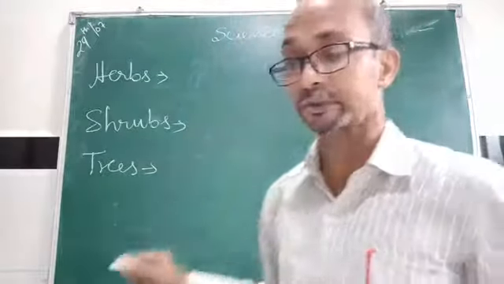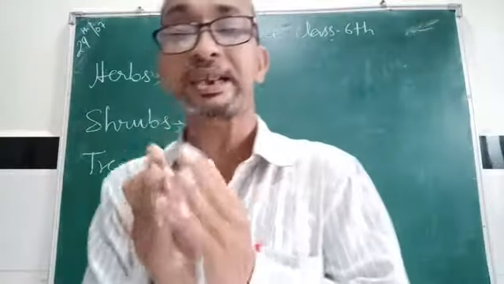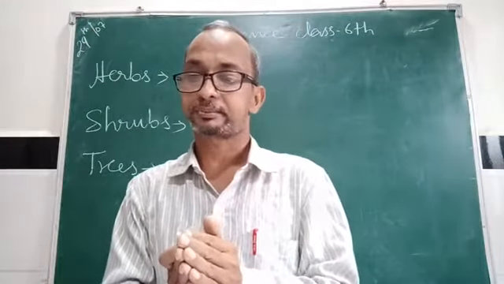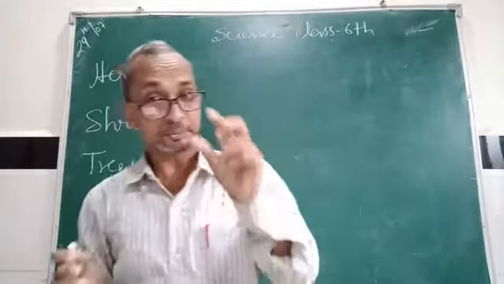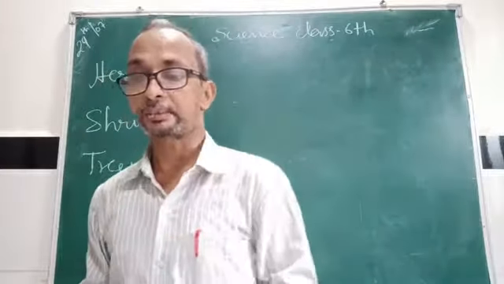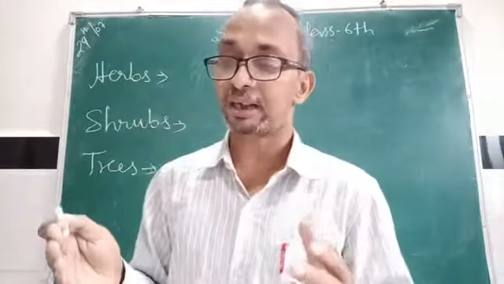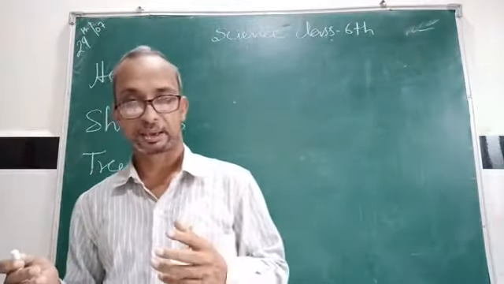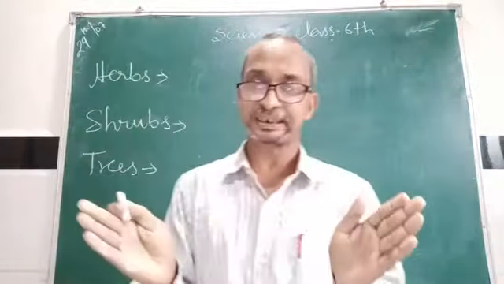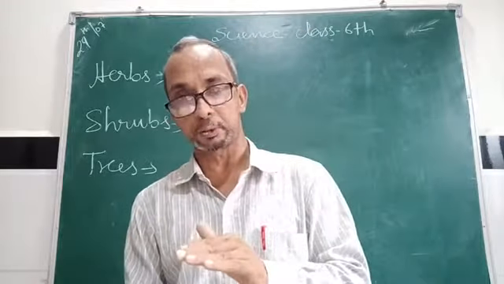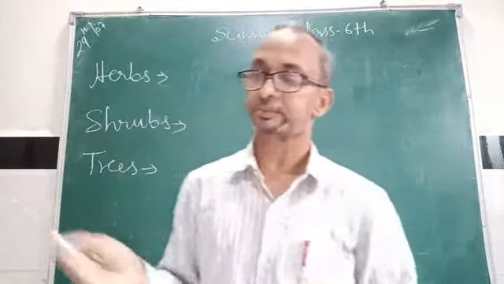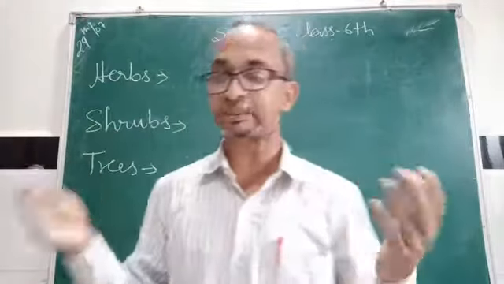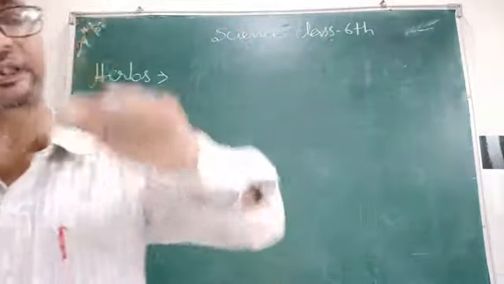What is the difference between herbs and shrubs? Shrubs are medium-sized plants. Shrubs have a hard and woody stem, branching out near the base. So shrubs tend to branch near ground level, and many branches are seen rising just above the ground.